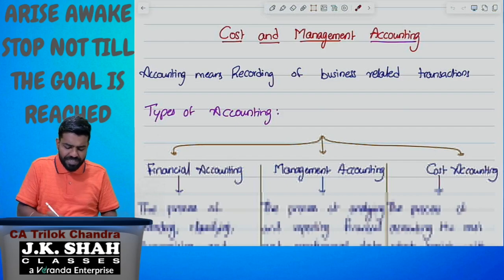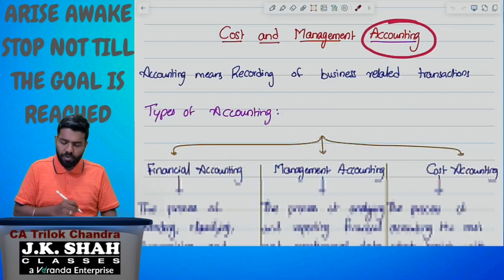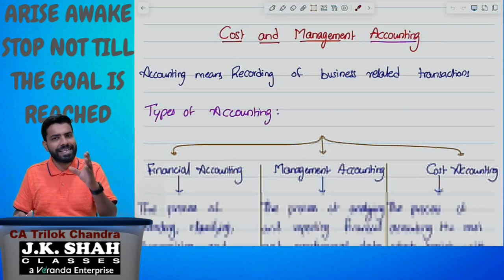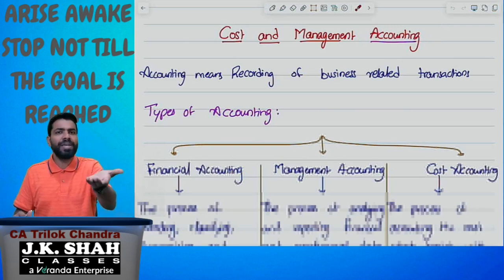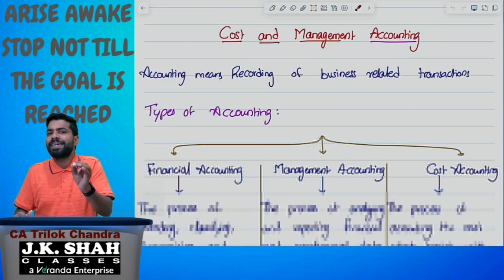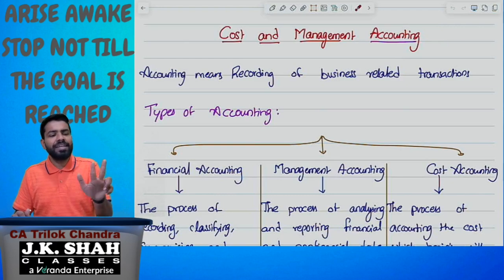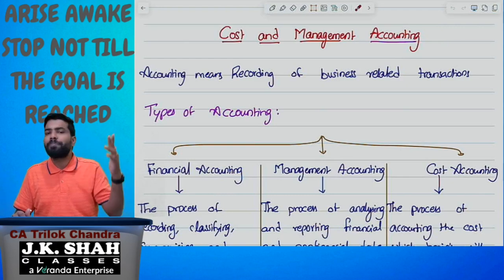Let us understand first what is accounting. Accounting means recording of money related transactions, which is already known by you. You would have studied it in the foundation level. It is just recording of the money related transactions, that we are going to call accounting. But what we need to learn in the CA intermediate is that there are three types of accounting. Number one, financial accounting. Number two, management accounting. And number three, cost accounting. These three types of accounting have different purposes.